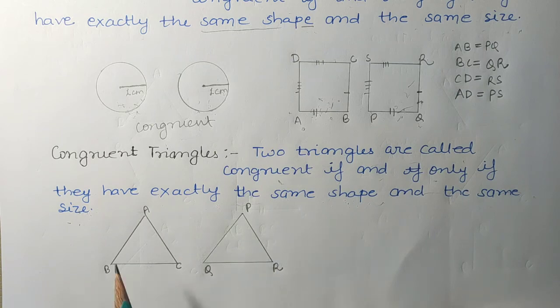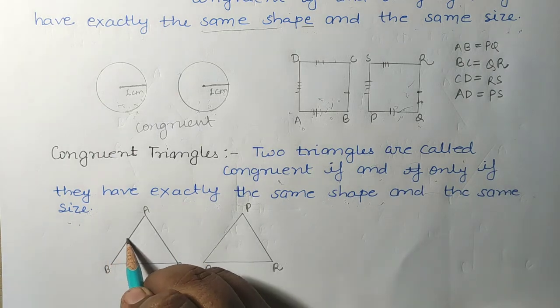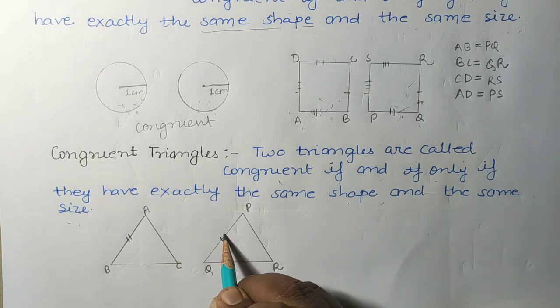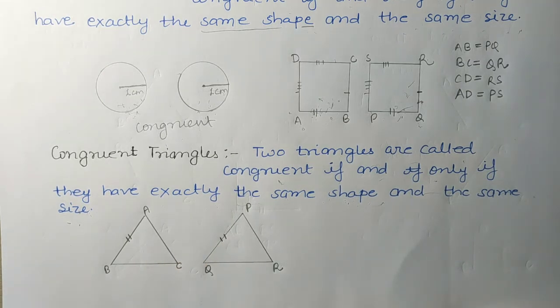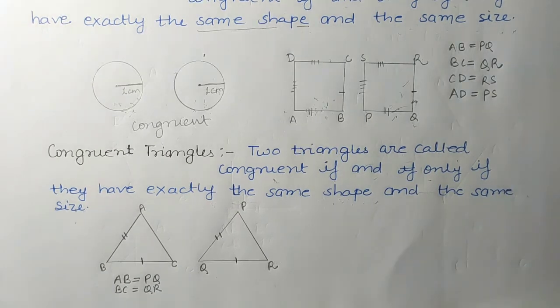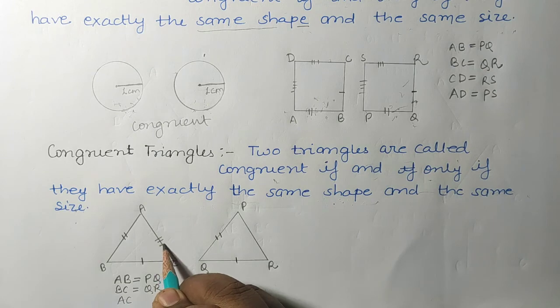If in these triangles the corresponding sides are equal, corresponding meaning exactly the same side, like AB is equal to PQ, BC is equal to QR, and AC is equal to PR.